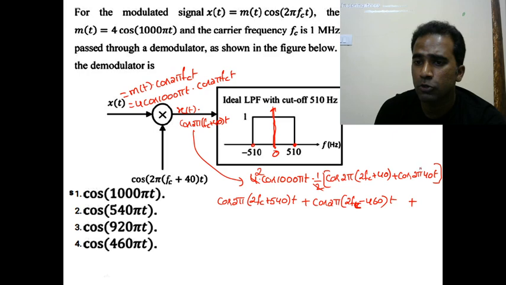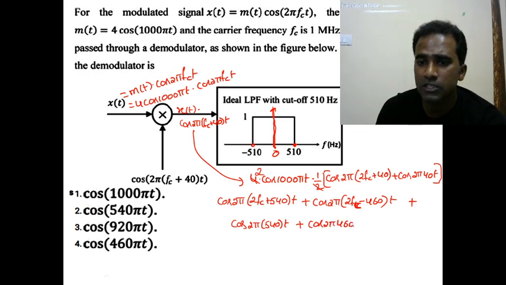So cos A into cos B. These two terms multiplied, what happens? 2 cos A cos B, cos of A plus B. Look at this as cos 2 pi 500, cos 2 pi 500 into cos 2 pi 40 into t. So it is cos of 2 pi into 540 into t. This is cos of A plus B, plus cos of A minus B is cos 2 pi 460 into t. Right, observe this one.